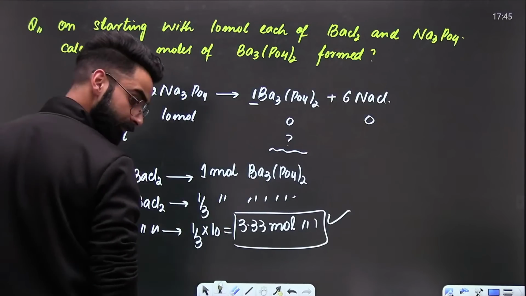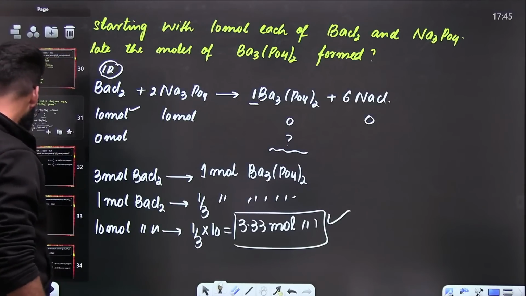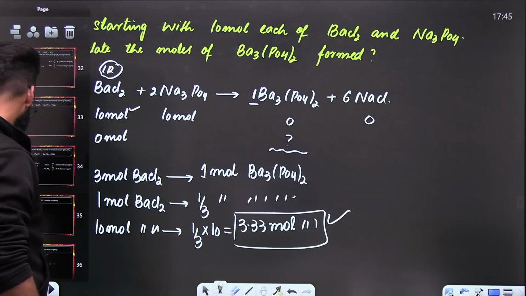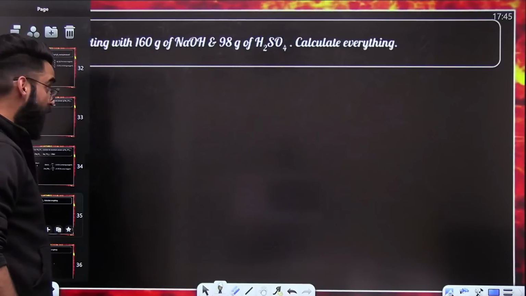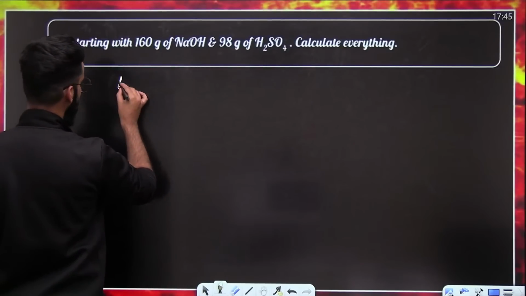I hope you can solve all the questions from now onwards related to the limiting reagent. One more question. This is your homework. I'm just giving you the reaction here.